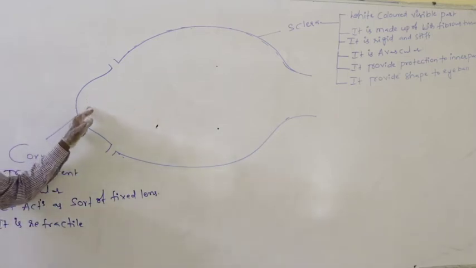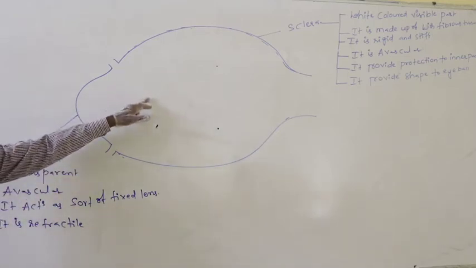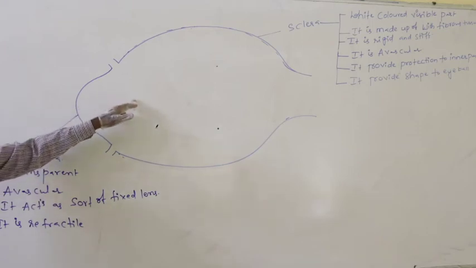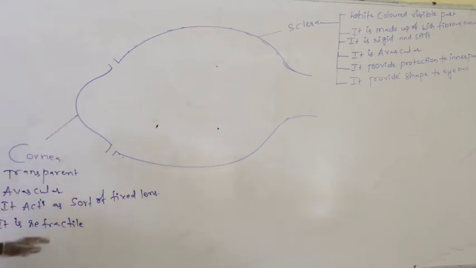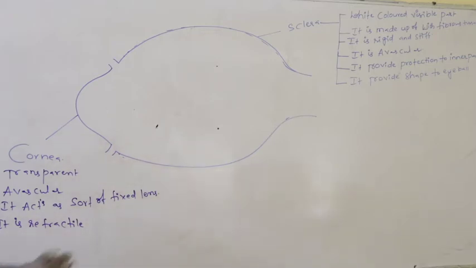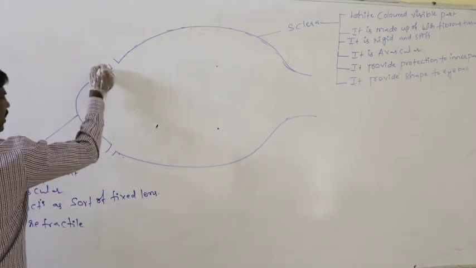It can reflect the light onto the next part of the eye, so it is said to be refractive. So in that way cornea is transparent, avascular, acts as a sort of fixed lens, and is refractive.